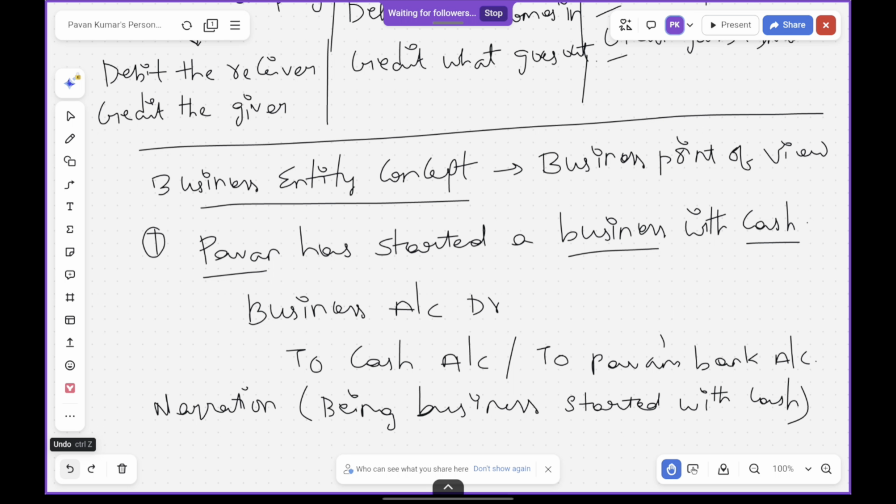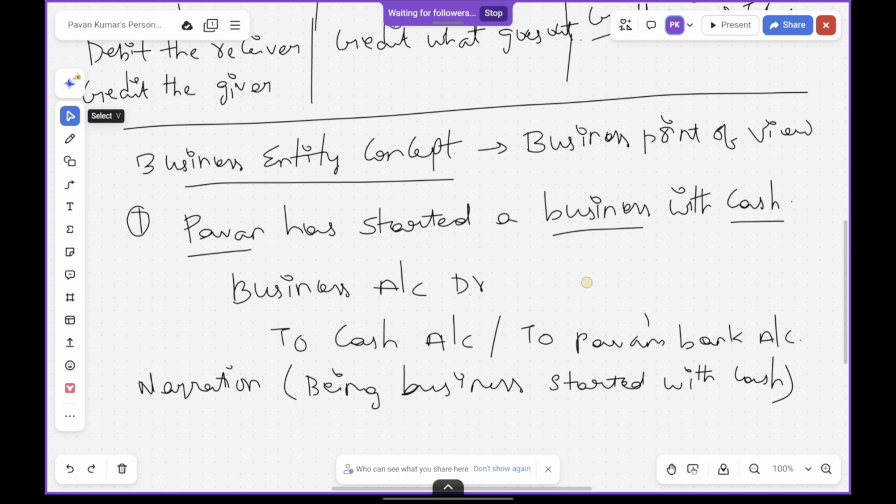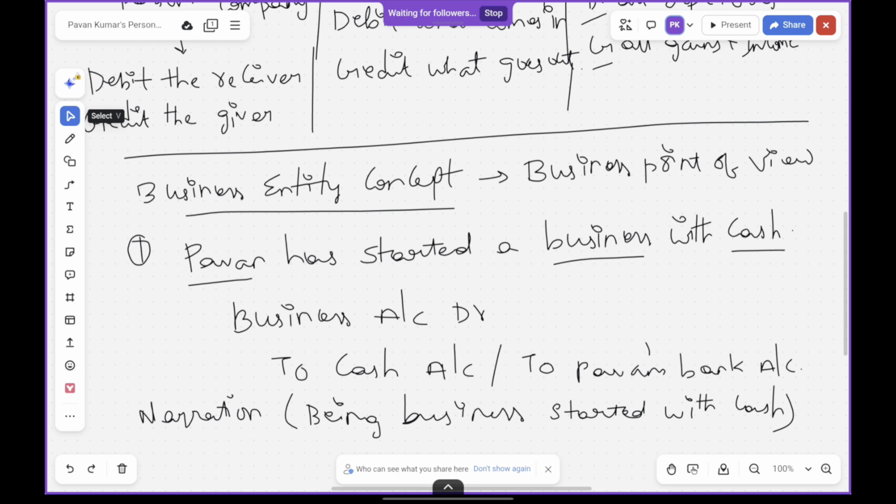From Pawan's bank account, cash is moving out into the business. The business is receiving it, so we have debited the business account. As cash is moving out, we have credited it. So to cash account, or to Pawan's bank account. This is how we frame the entries.